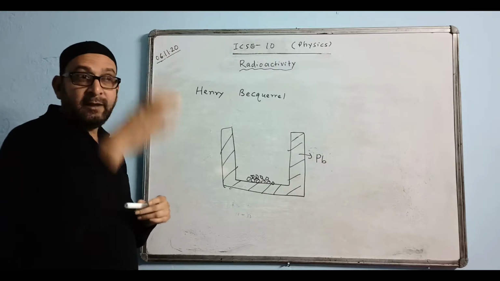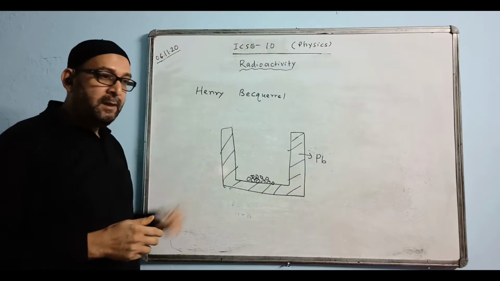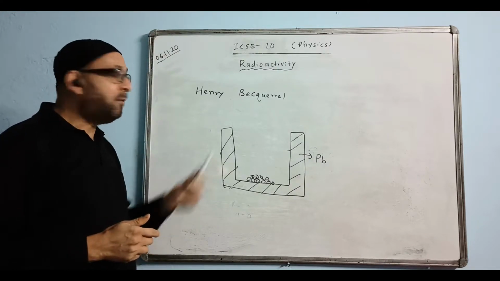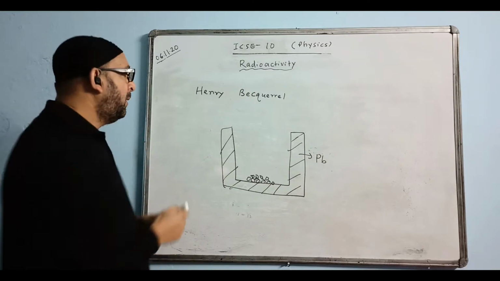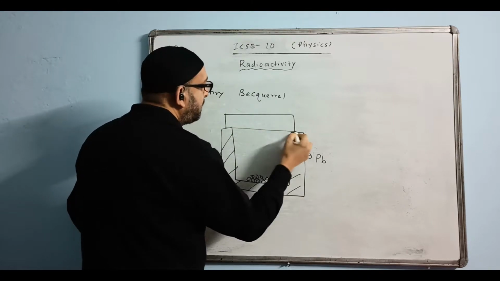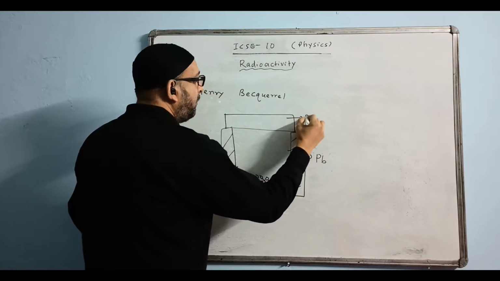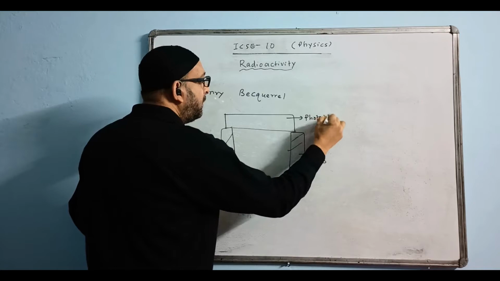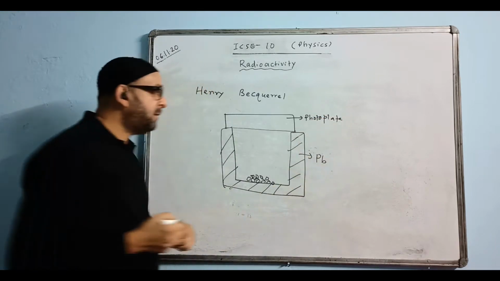Otherwise, the light will come and will affect the photographic plate. It has to be performed only in the dark room. And on top of it, he placed a photographic plate. This was the photo plate, that is the photographic plate.